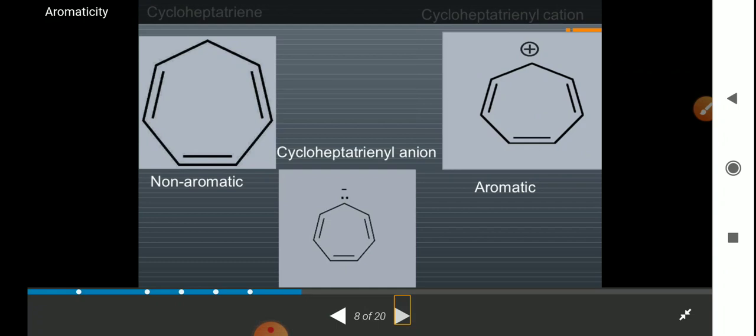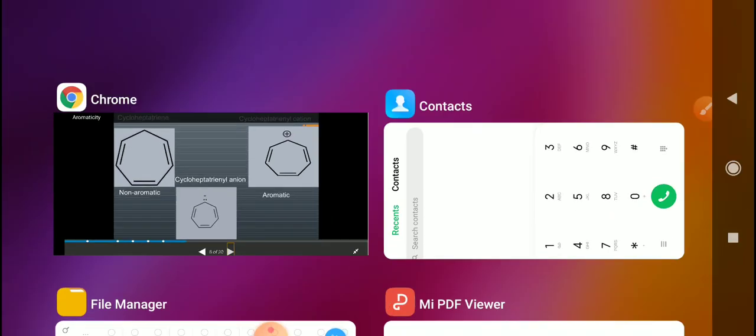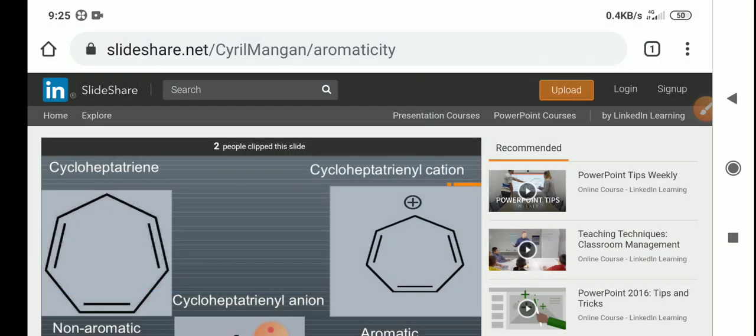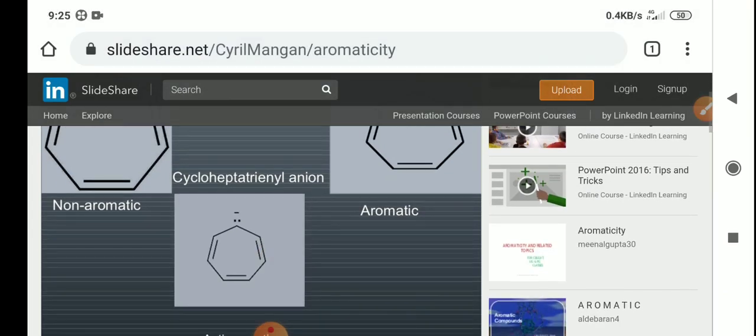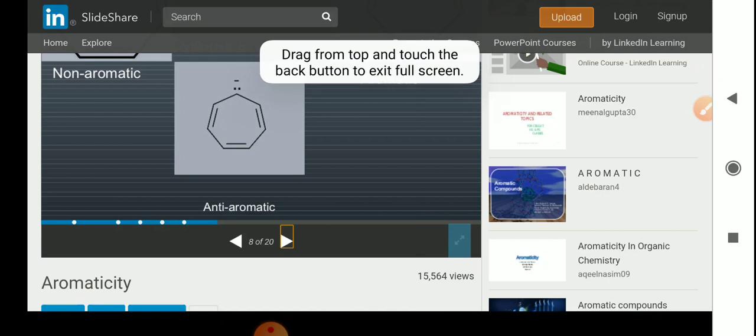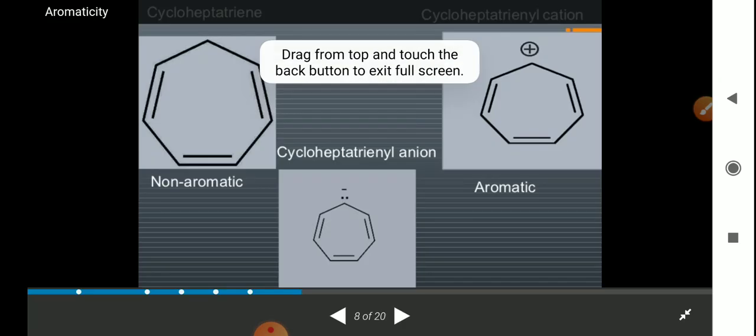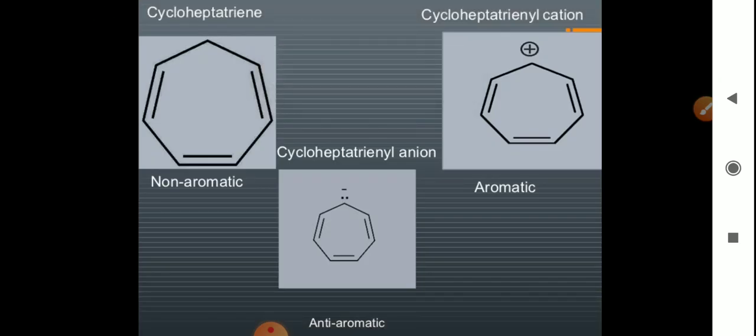So here from the structure you can see that this first one is non-aromatic because there is no conjugation, but in the case of the cation there will be conjugation, so obviously it will be aromatic. But in the last case it will be anti-aromatic.